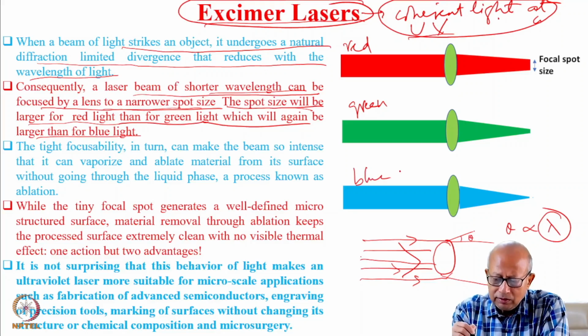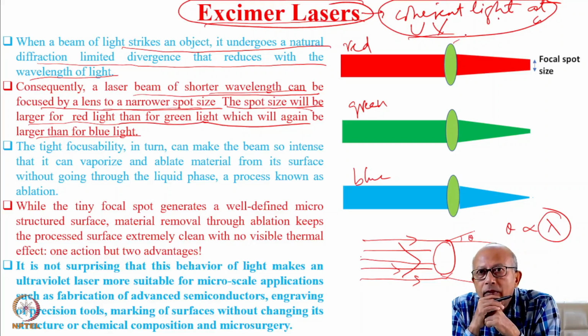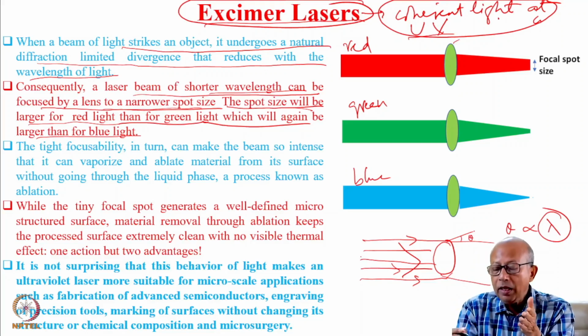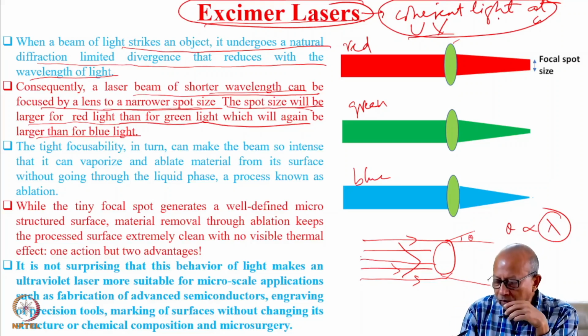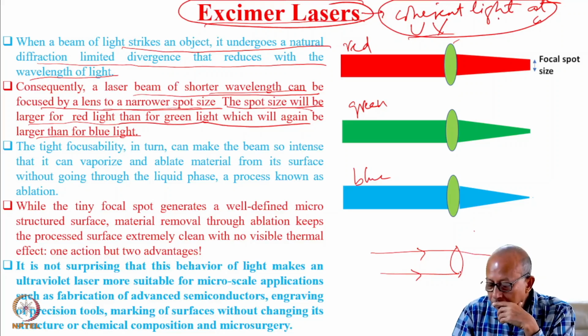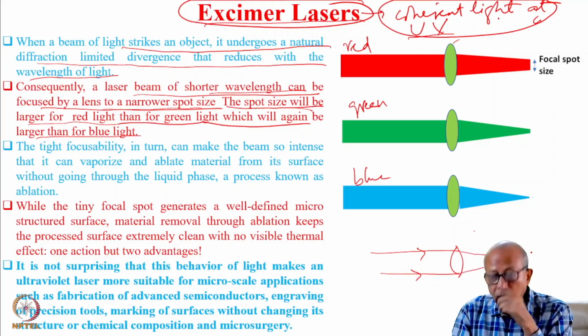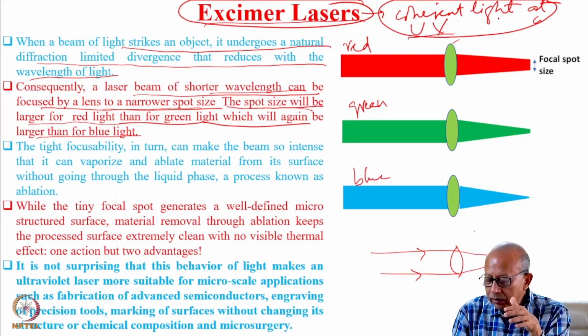And if we focus these three beams by a lens of the same focal length, then if there is no diffraction, a parallel beam of light will be focused to a point. But in reality, there will be diffraction, and so when you focus, it will not be focused at a point.